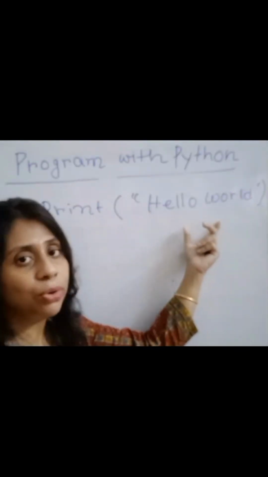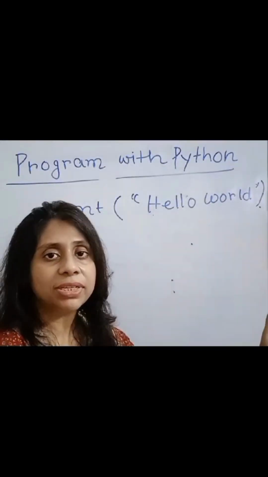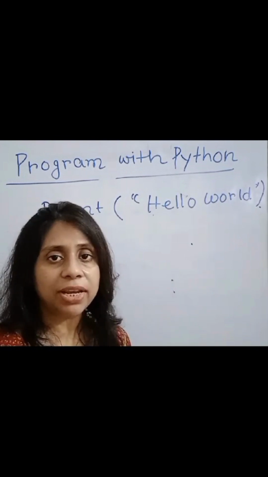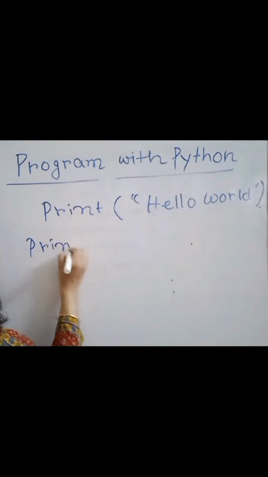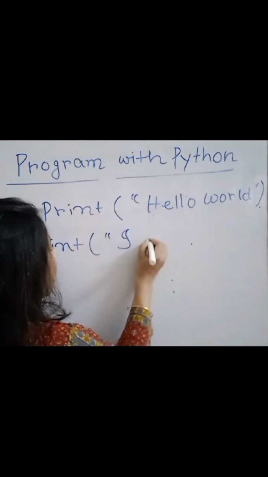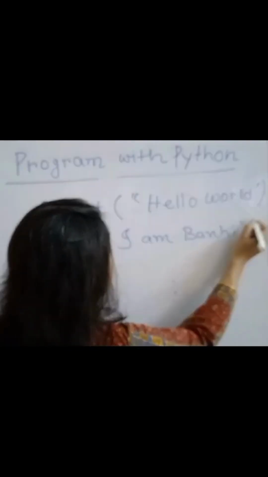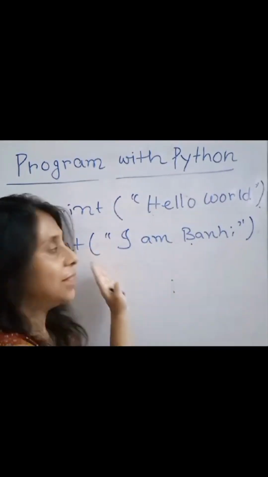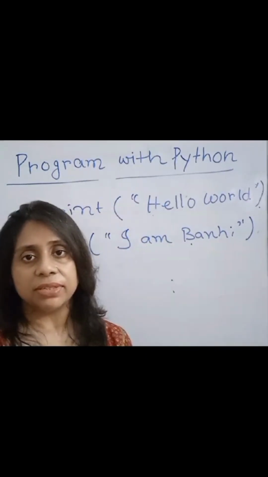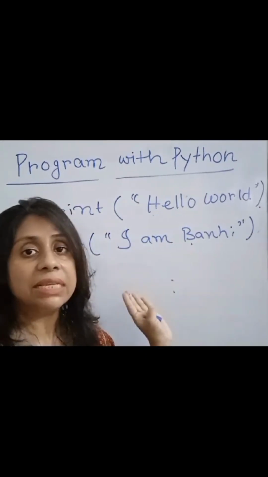Now instead of hello world, you can print anything. Whatever you write within the double quotation marks will be printed without any change or alteration. Suppose I write print, within double quotation and within a pair of brackets, I am Bunhi. Then that will be printed on the monitor without any change. See, Python is so much easier.